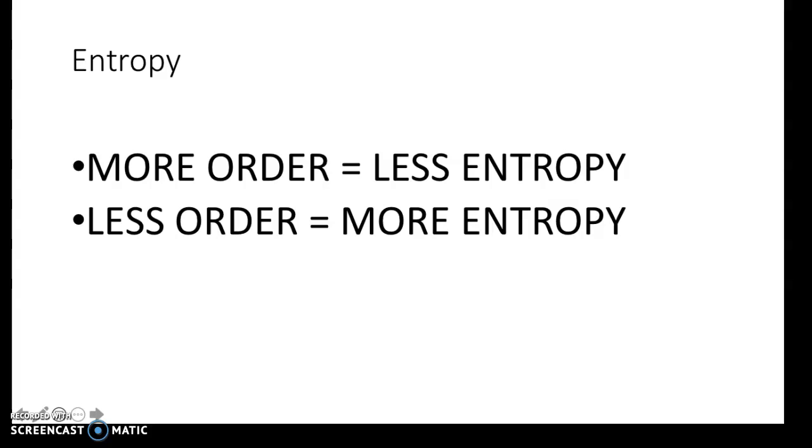So we can go ahead and determine how much entropy we have in a chemical reaction in 3 ways. The first way is by looking at the phase changes. The second way is by looking at the chemical reaction itself. Do we have a decomposition reaction?